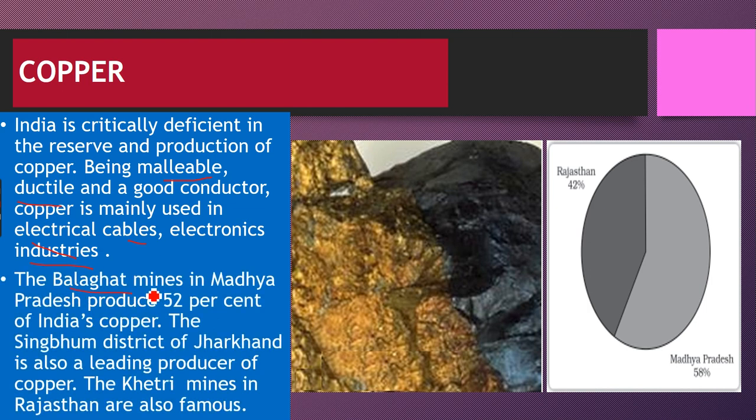Where is it available? It's available in the Balaghat mines in Madhya Pradesh, which produce nearly 52%. Singhbhum district of Jharkhand is also a leading producer, and the Khetri mines in Rajasthan are also famous. Remember these three names.